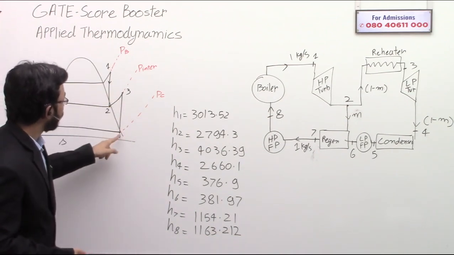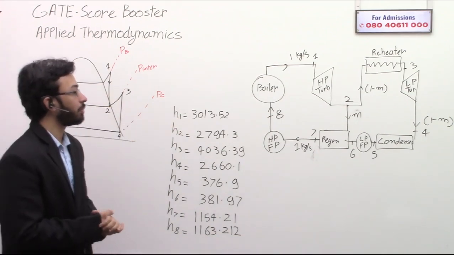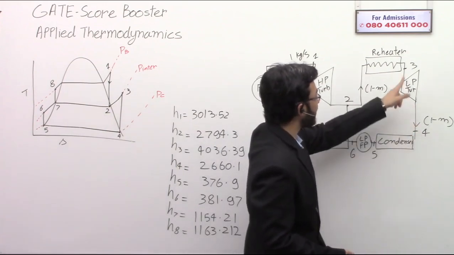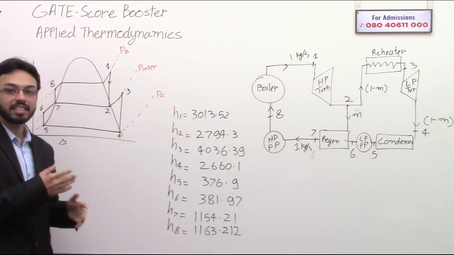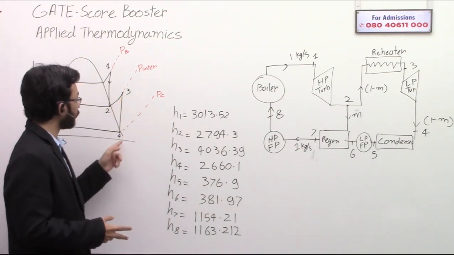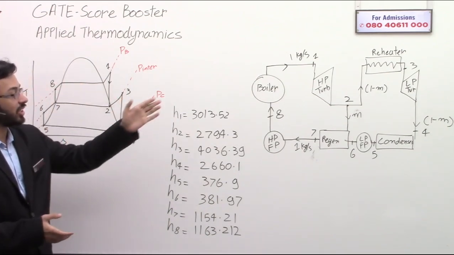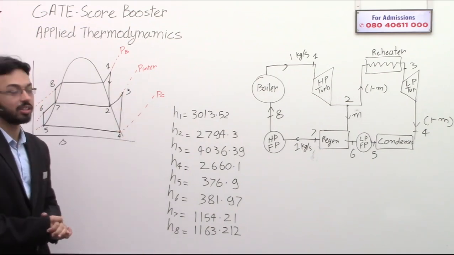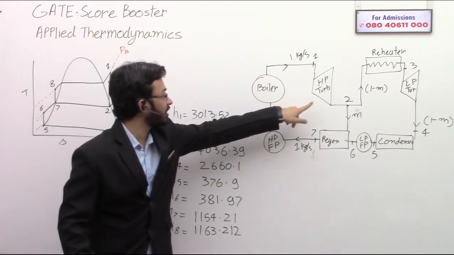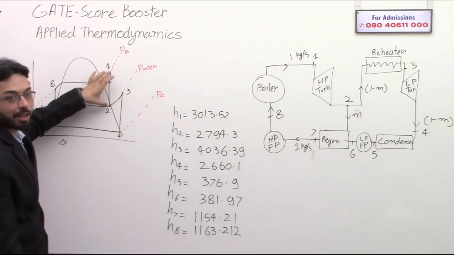Okay. The fourth point is the exit of the low pressure turbine. So from 3 to 4 there is adiabatic expansion in the low pressure turbine, because this is acting in the low pressure region, and the other is called the high pressure turbine because this works in the high pressure region.